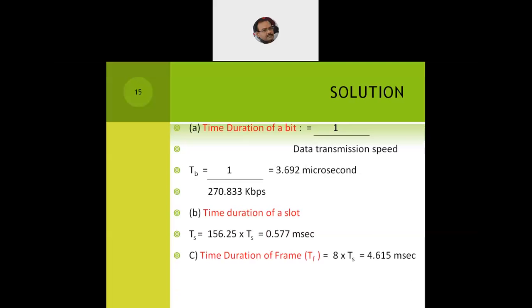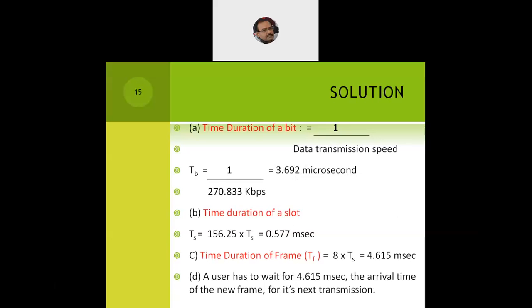Then they also ask about the time duration of the frame. So it is 8 times the TS, because the frame will have 8 time slots. So 8 multiplied by TS gives us 4.615 millisecond. Then how much time does a user have to wait? The user will have to wait around 4.615 milliseconds, because the time duration of a single frame is 4.615 millisecond. So that is the minimum amount of time the user has to wait between the arrival of the next frame and successful transmission of the previous frame.